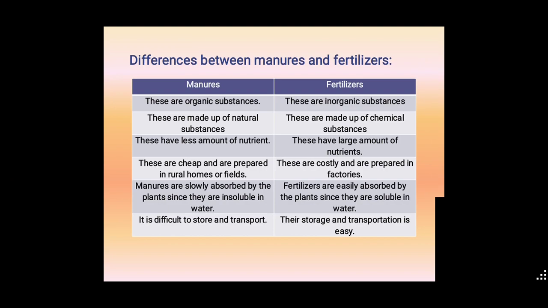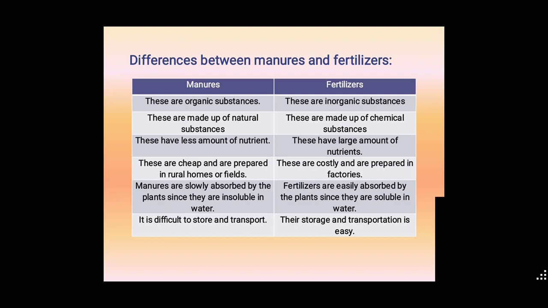Next, the differences between manures and fertilizers. Manures are organic substances. Fertilizers are inorganic substances, also called chemical substances. Manures are made up of natural substances, plant and animal excreta. Fertilizers are made up of chemical substances: nitrogen, phosphorus and potassium.